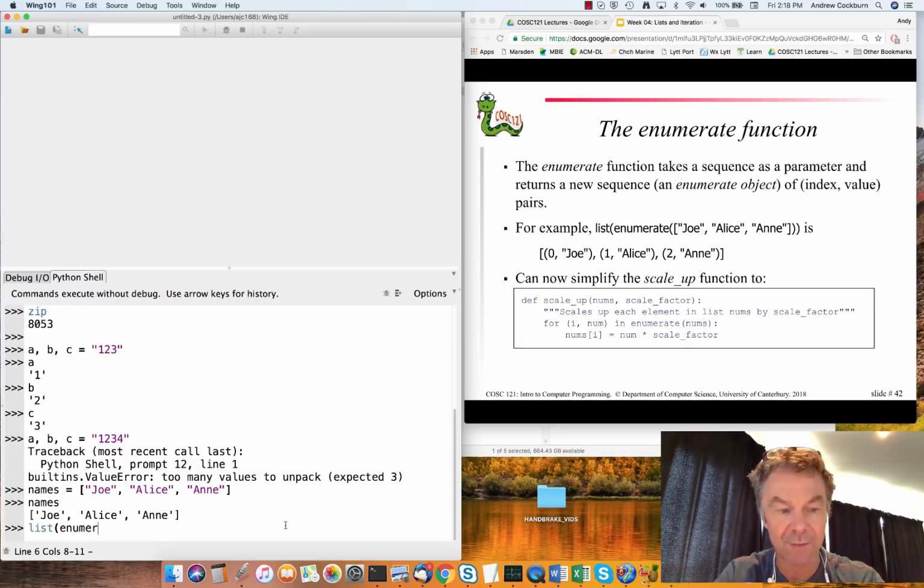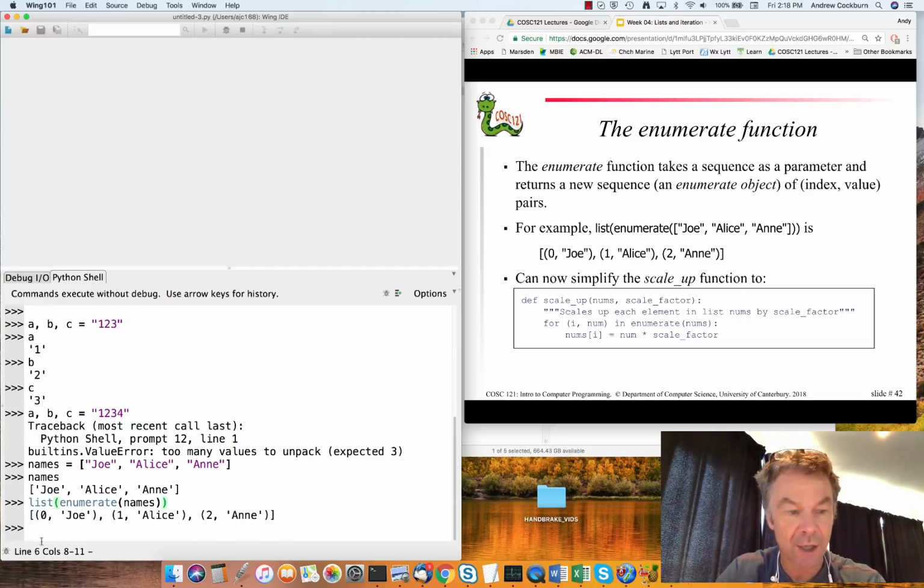So my enumerate function applied to names is going to give me a list that contains a series of tuples, where the tuples contain a combination of the index and the value. So it's telling me here at index 0 there's Joe, at index 1 there's Alice, and at index 2 there's Anne.